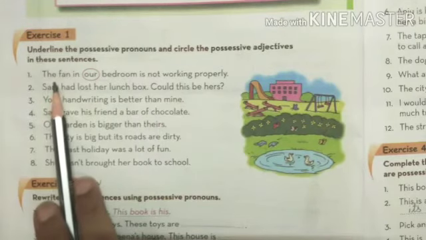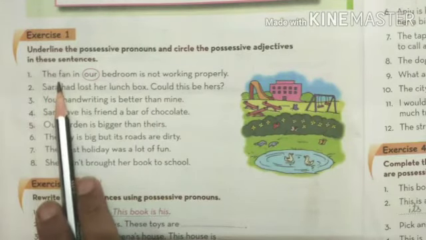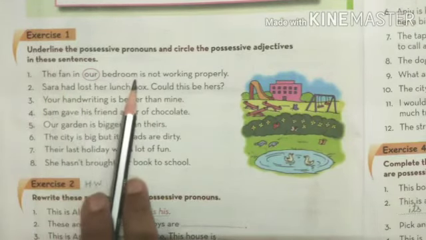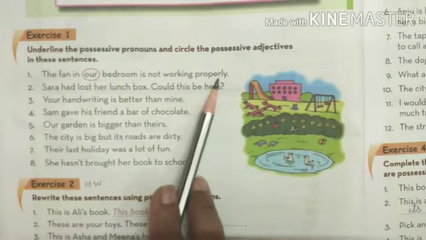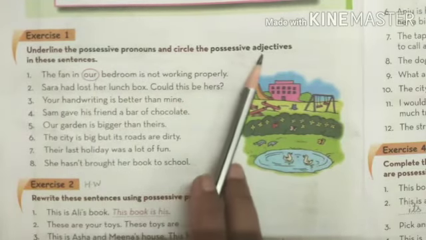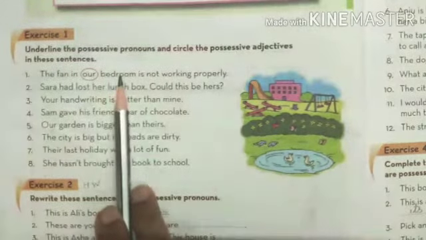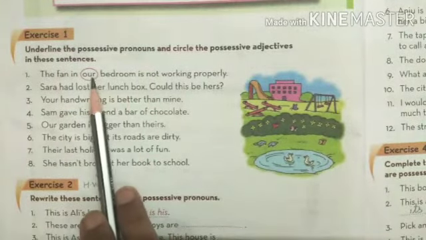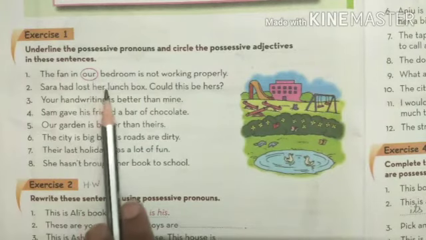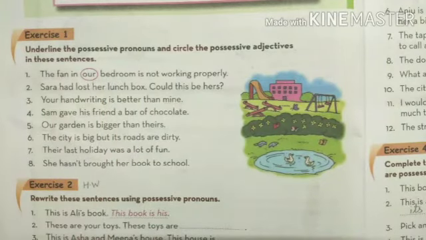So here, let's see the sentence. It is written, the fan in our bedroom is not working properly. Our is possessive adjective. And why so? Because it is followed by a noun and it is showing the possession. So this way you are going to solve this exercise.